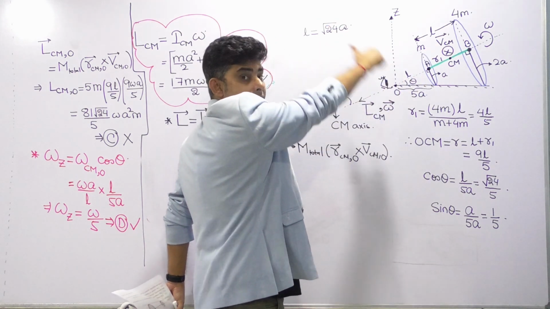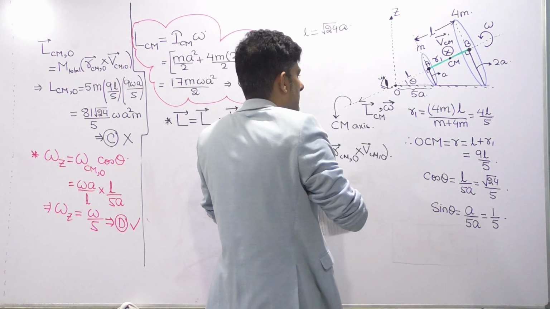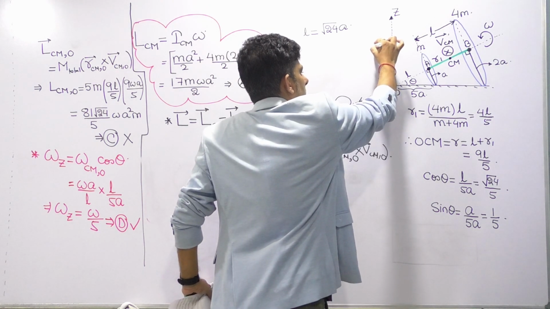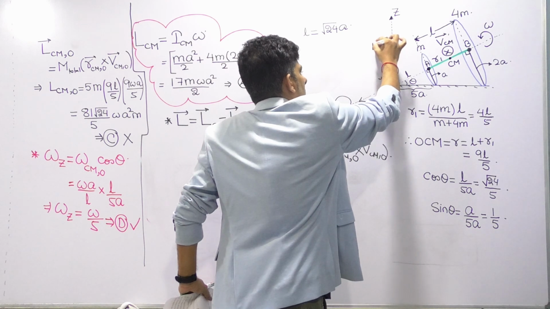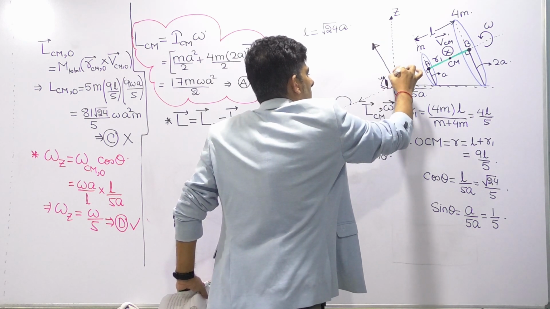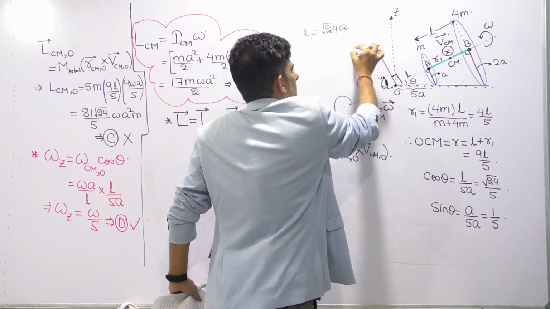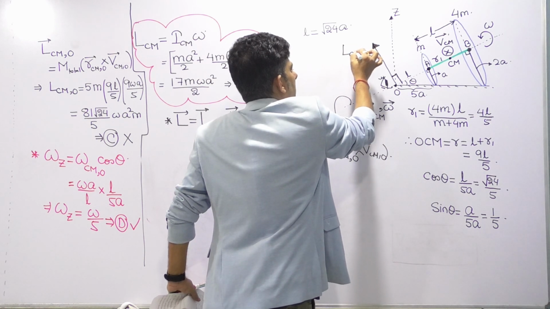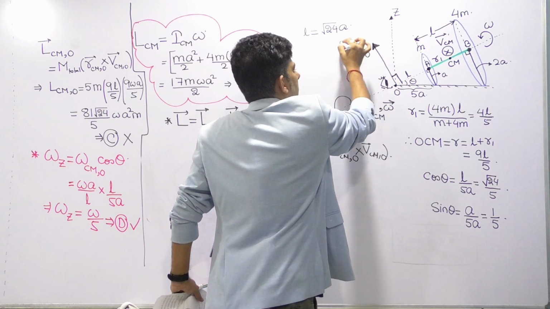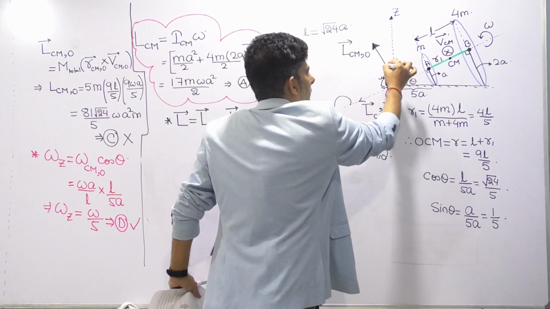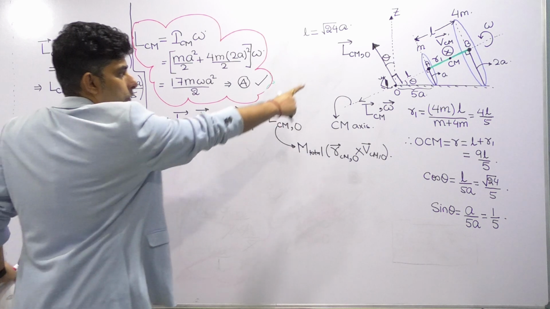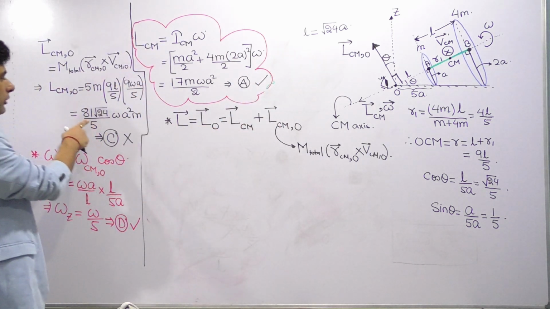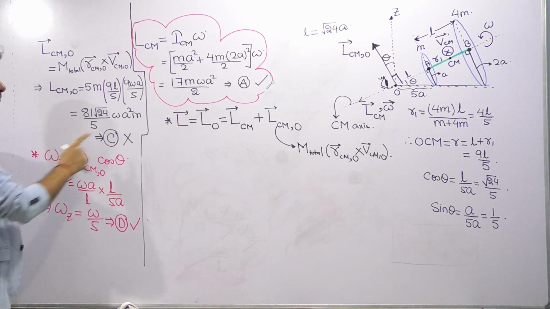The thumb gives you the direction, so you can see this is the direction of angular momentum of center of mass with respect to O, which is also at angle theta. This is in the diagram and its value we have calculated over here.